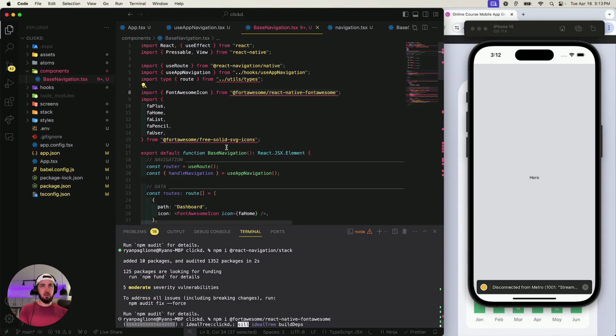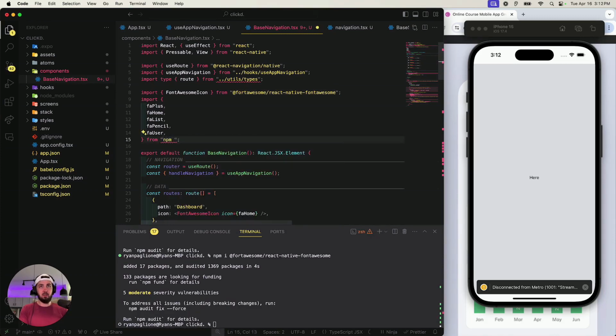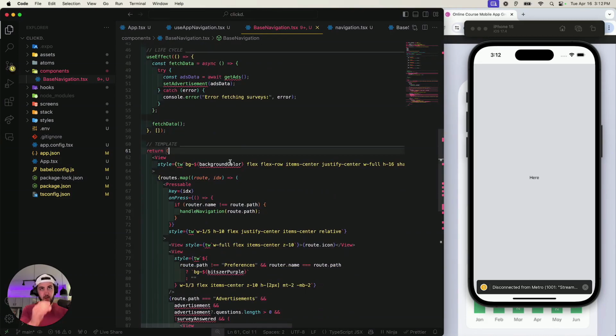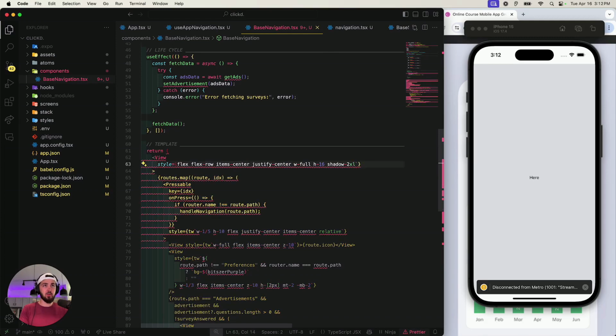npm, boom. Same thing again. Oops. Same deal. Okay, so that's installing. And what else did I need here? Tailwind merge is not going to work. Background color doesn't exist anymore. Tailwind merge is absolutely not going to work.